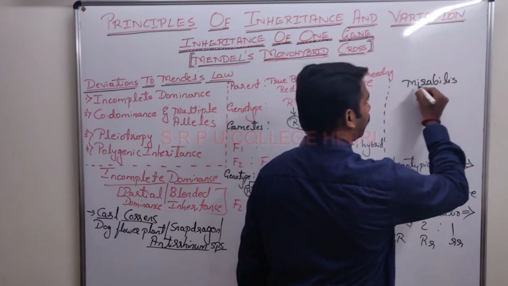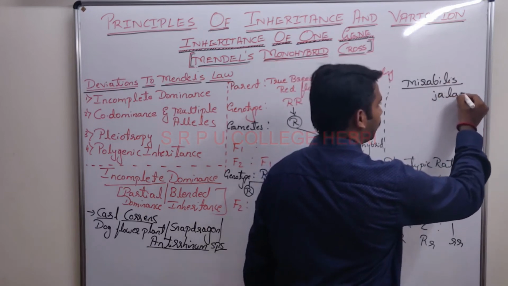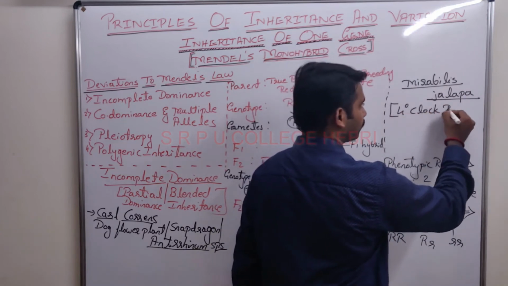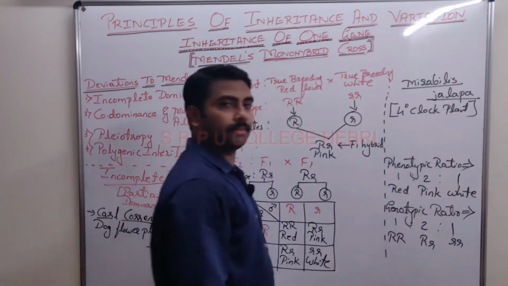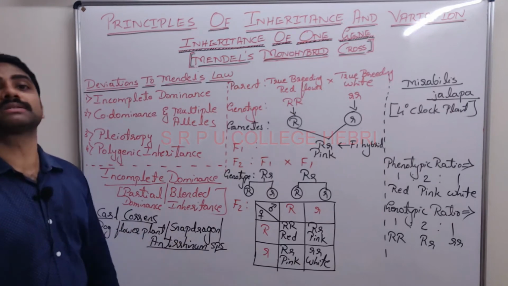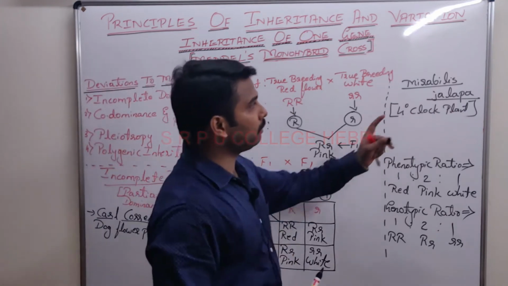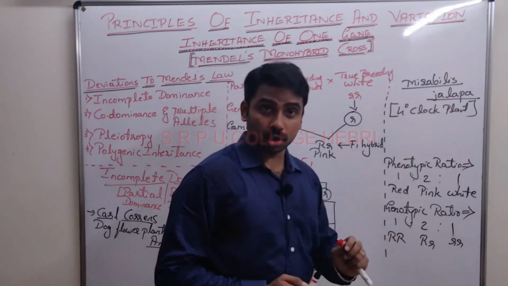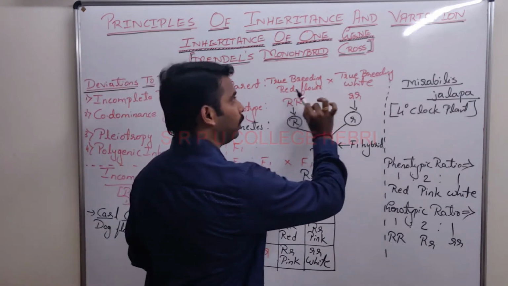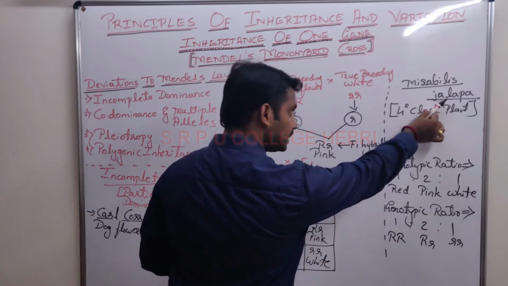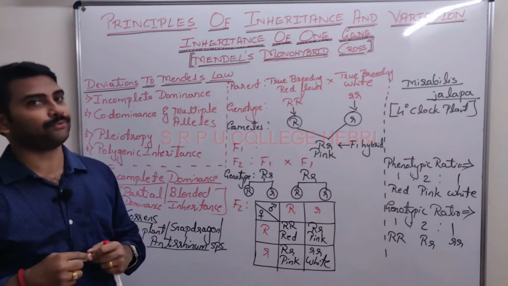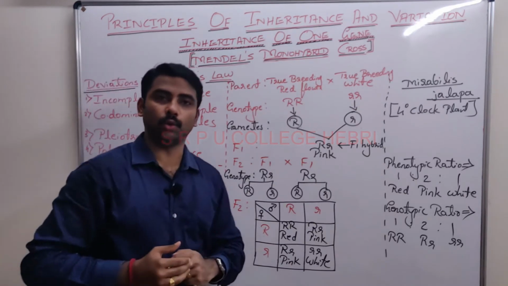in Mirabilis jalapa, in bracket 4 o'clock plant. Okay, but in the board's exam you are not writing Mirabilis jalapa, you are writing only the dog flower or the snapdragon. But remember, even in Mirabilis jalapa, also called the 4 o'clock plant, the flowers are available in red and white. When you cross these true breeding plants, in this plant also you will find pink color, the incomplete dominance phenomenon. Clear?